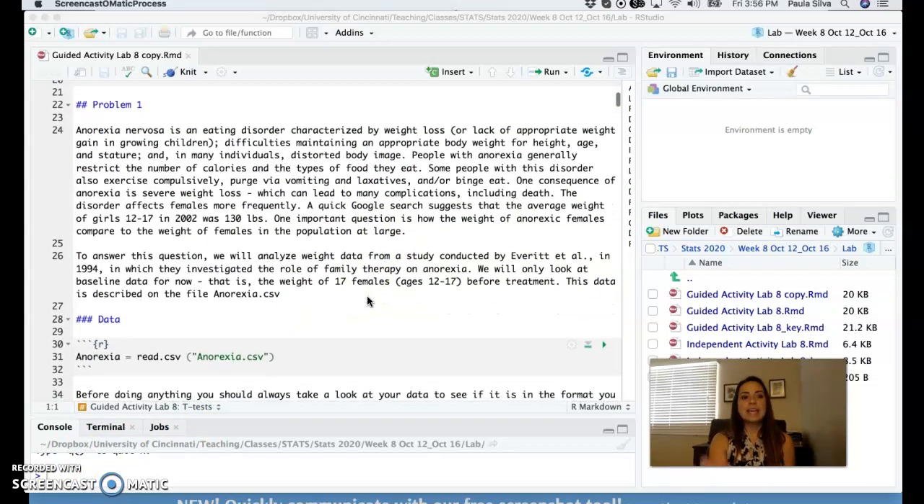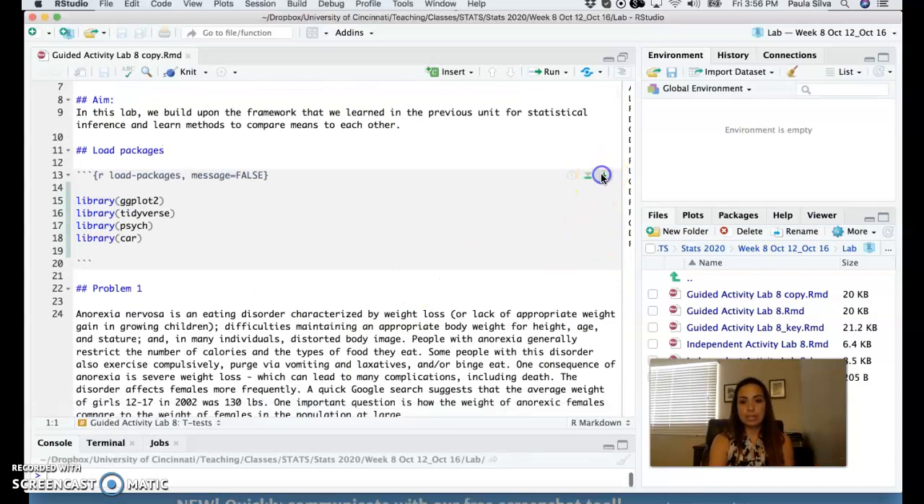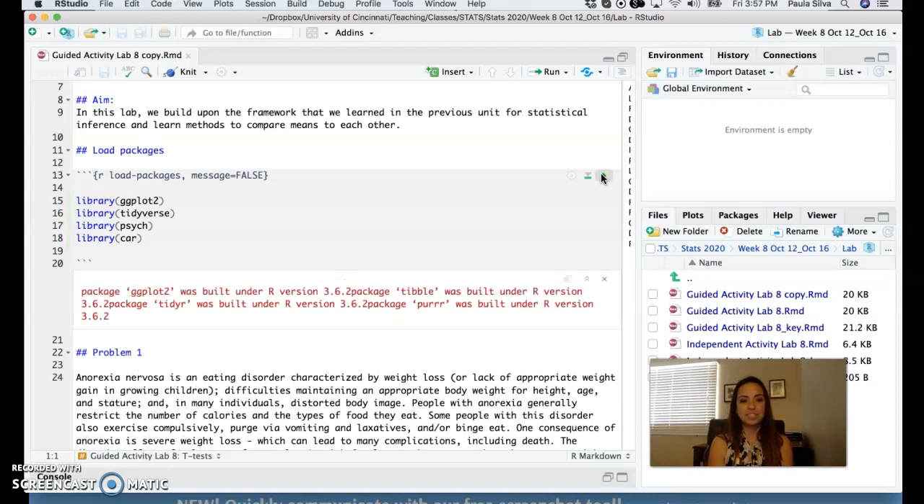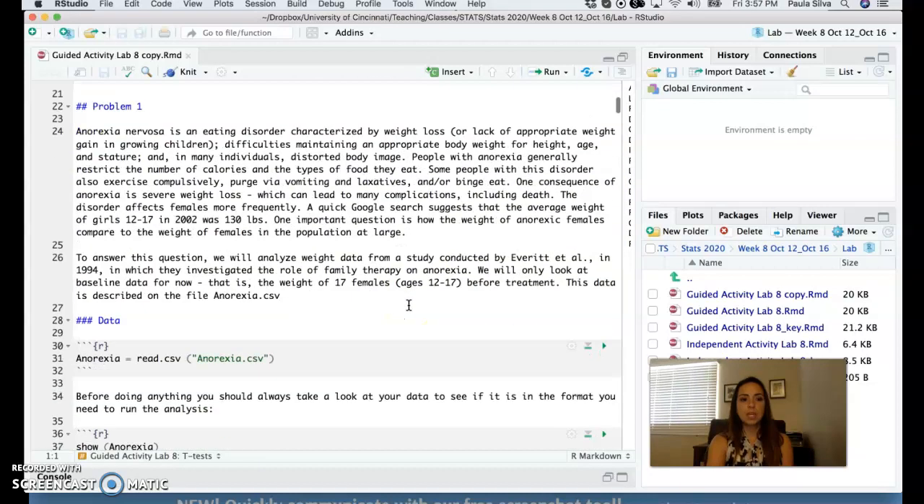All right, so let's get to work. Make sure you click here to load the packages that I have installed and shared with you through the system. All right, so problem one we're gonna work with.